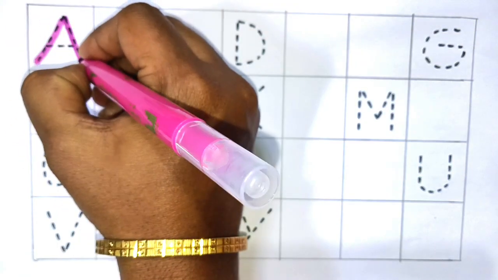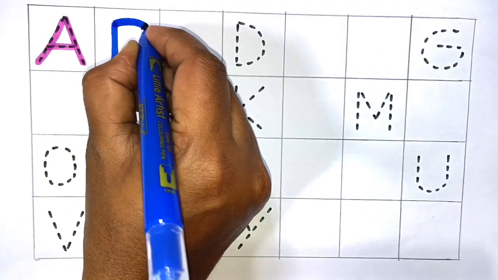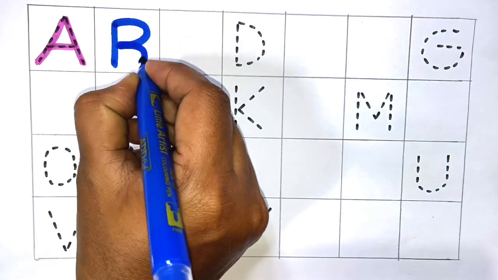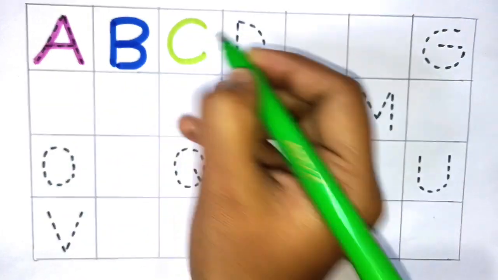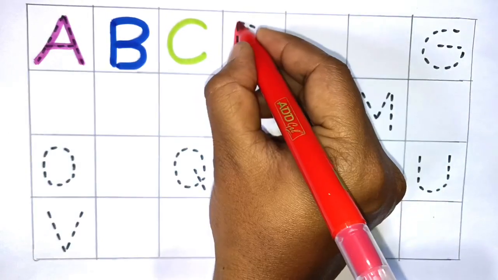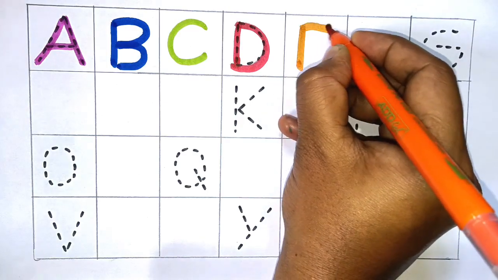A. A for apple. Next B. B for butterfly. Next C. C for cat. Next D. D for dog. Next E. E for eel.